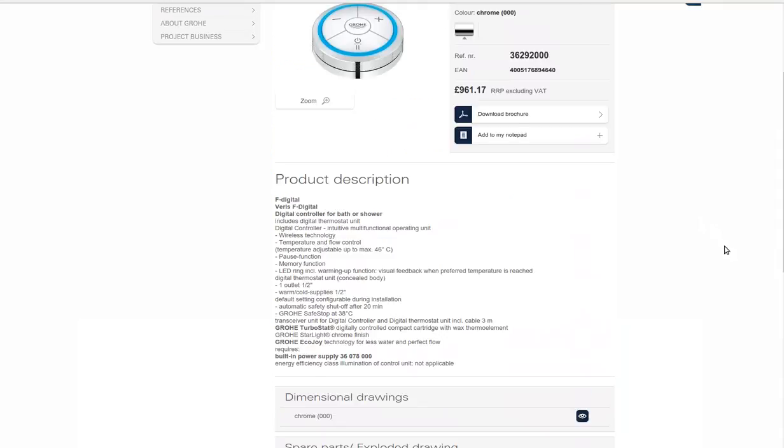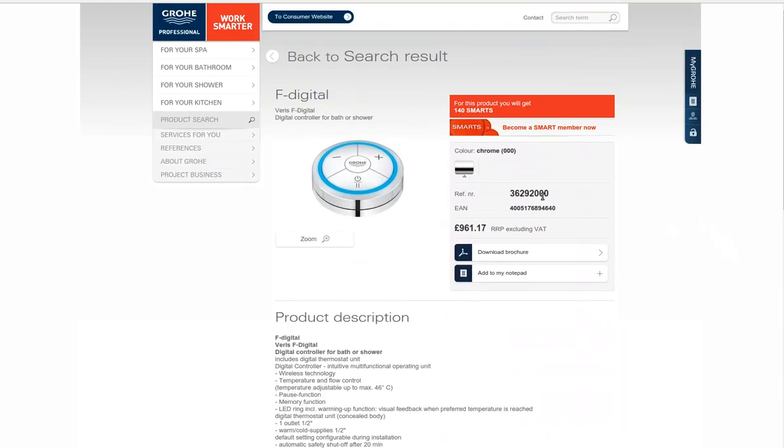This is a distributed product. It means that it's sold through different companies, and it's also sold at the retail level. So the recommended retail price is £961 plus VAT, which is 20%.